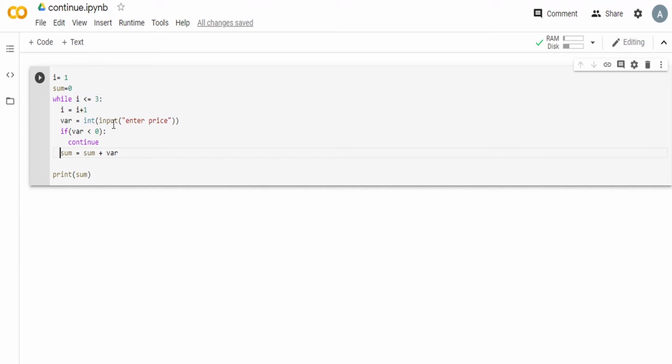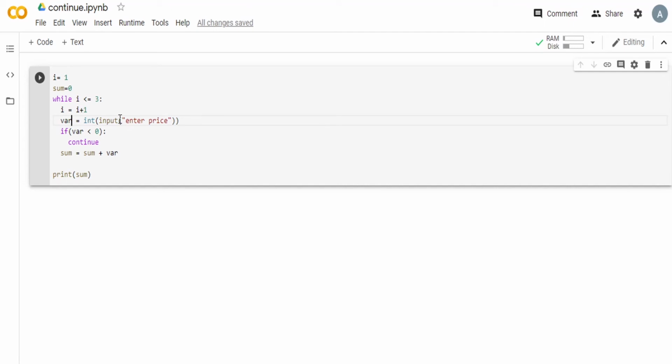Now for example, I have entered a value of 10 here. So sum is 0 right now in the first iteration because of its initial value 0. So 0 plus 10 will be 10. So next time the user will enter a different price, right? So this 10 value will not be preserved. It will be overridden because of the reassignment of the variable.